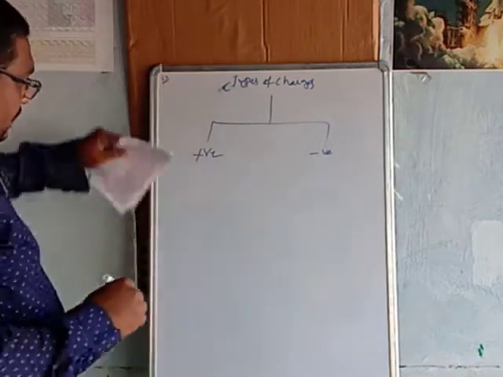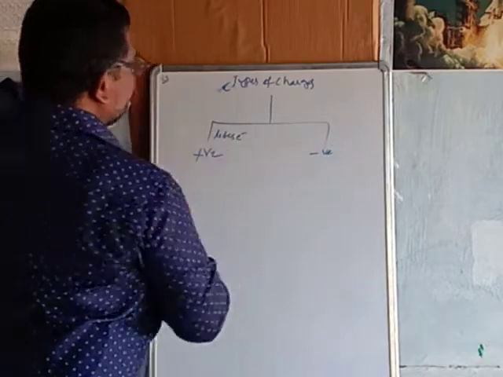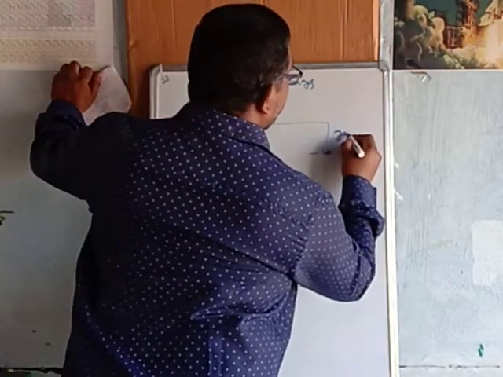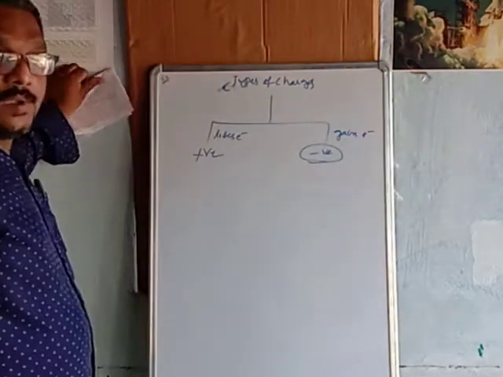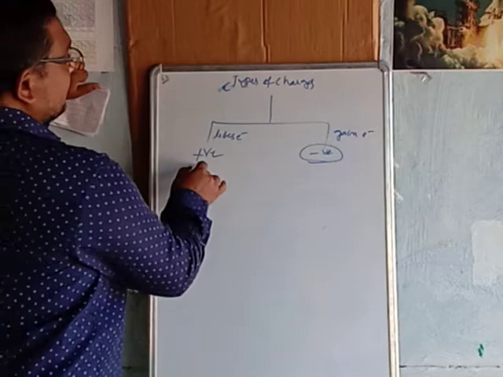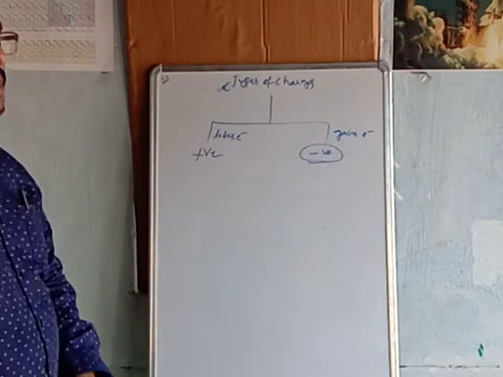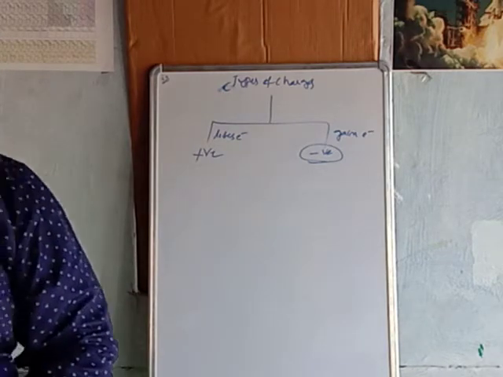The body which loses electrons acquires positive charge, and the body which gains electrons acquires negative charge. Here the mass of this body is less than the mass of this body. So this is about the types of charges.